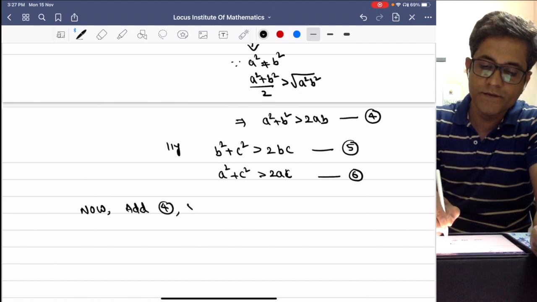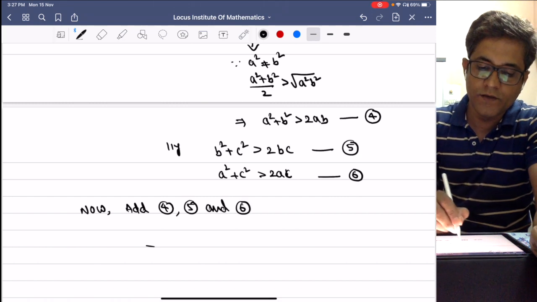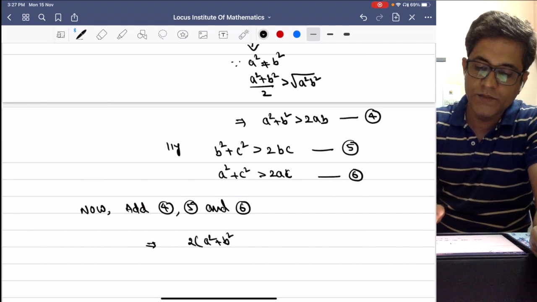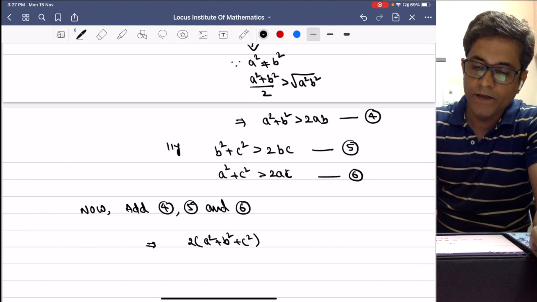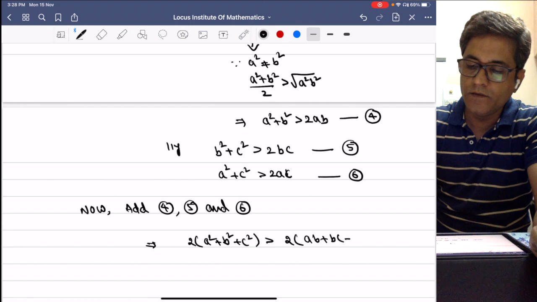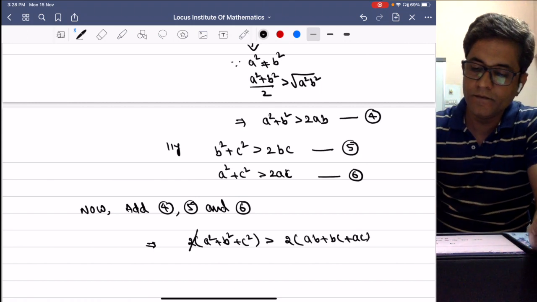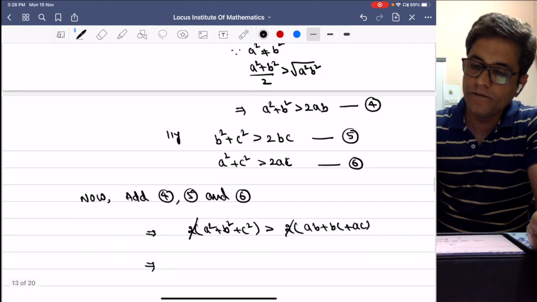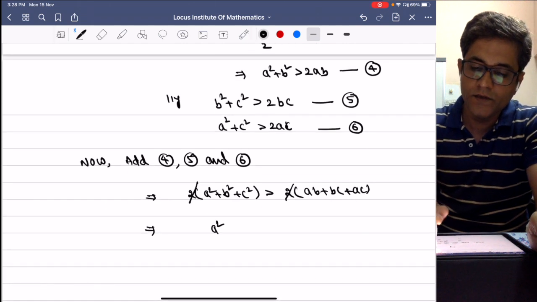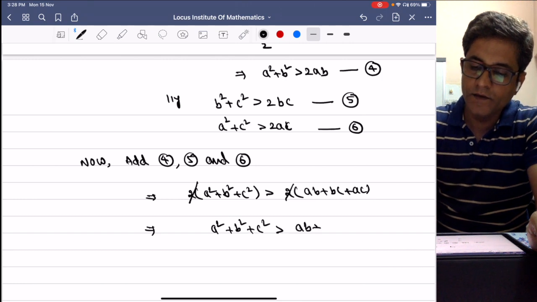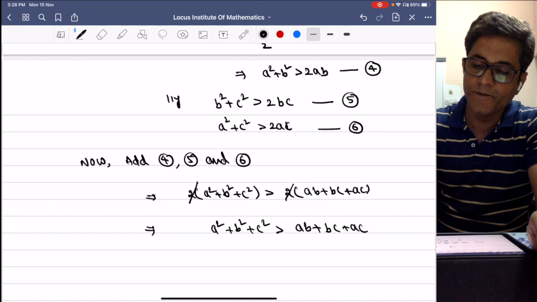Now add 4, 5 and 6. If you add 4, 5 and 6, then what you get? Left hand side you will have 2 times a square plus b square plus c square is greater than right hand side 2 times ab plus bc plus ac. Now this 2 cancels. This implies a square plus b square plus c square is greater than ab plus bc plus ac.